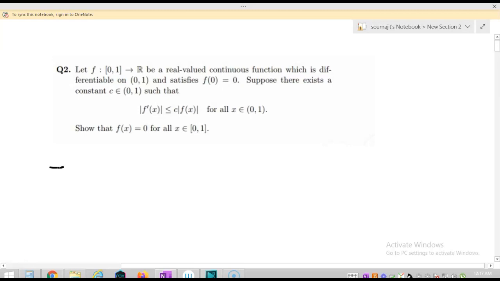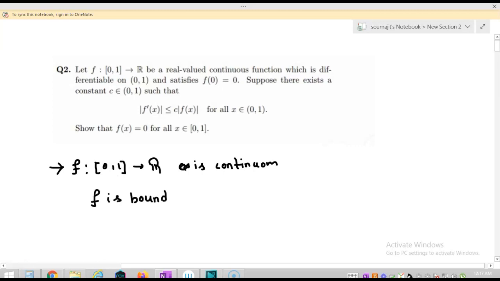For this, first of all, observe that f from the closed interval 0 1 to R is continuous, and as the closed interval 0 1 is a closed and bounded interval, that is a compact interval, I can say that f is bounded on the closed interval 0 1.